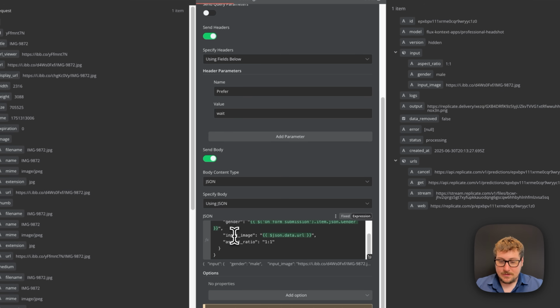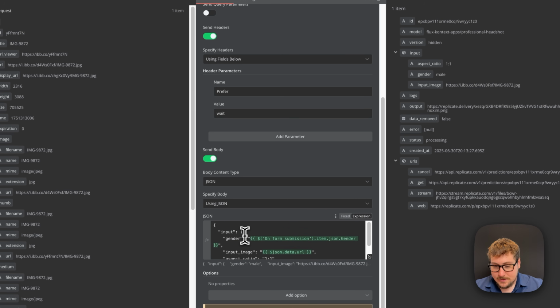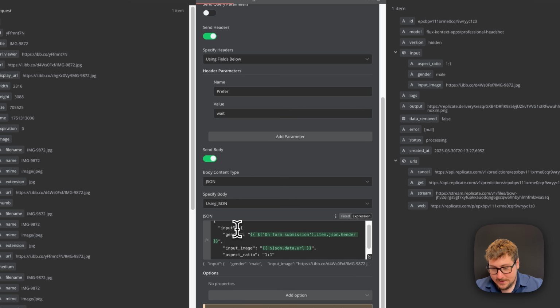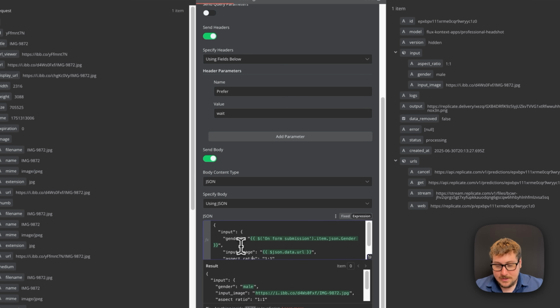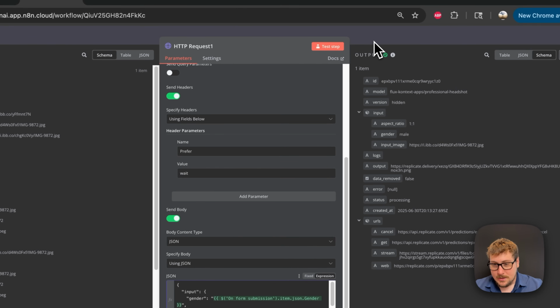So in the future I'll show you how to create some of this with LLMs like ChatGPT if you get stuck. But essentially we're sending in a file that's input, and then in that input it's going to have gender, and it's going to take the information that was sent on the form, and then it's going to have the input image, and we're going to give it the URL that we uploaded to ImageBB, and then we need aspect ratio, which is 1:1. So this is getting a little bit more intermediate. I'll show you how to use an LLM to help you if you get a little bit stuck here, because it's getting more technical.